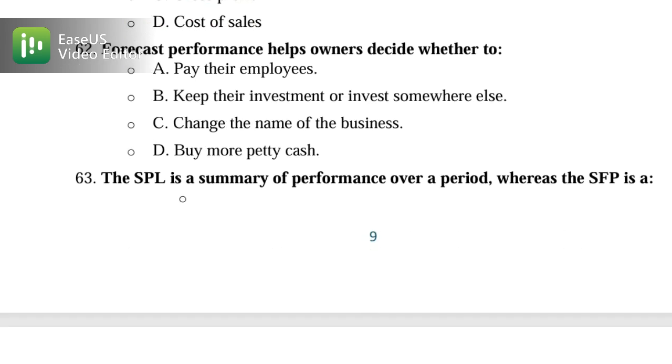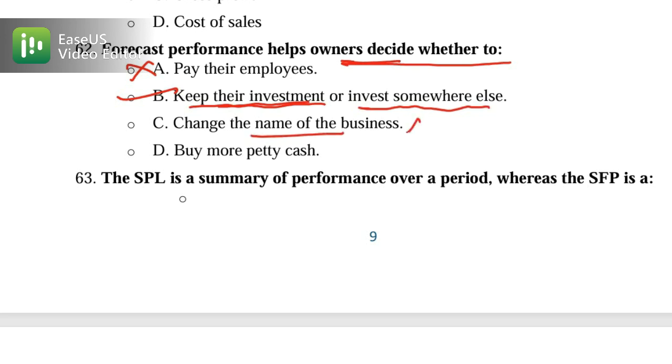62 is about forecasting performance. Forecast performance helps owners decide whether to pay their employees? Paying implies payroll, not forecast. So this is wrong. Keep their investment or invest somewhere else, oh, this is good. This option is correct because forecast performance helps owners decide whether to keep their investment or invest somewhere else. Change the name of the business? No. Name change is unrelated here. Buy more petty cash? Wrong, because petty cash is minor and not strategic. So this is also wrong.